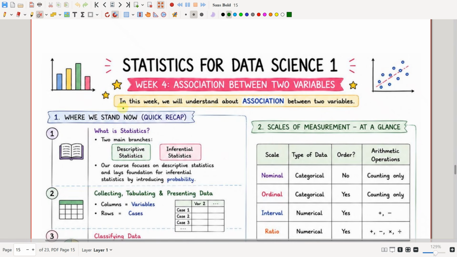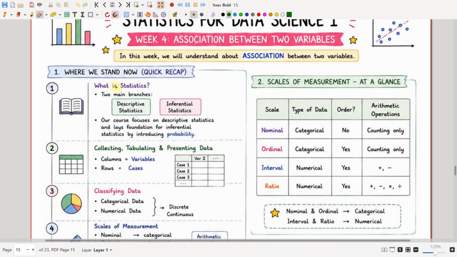So where we stand now, we know what statistics is, and there are two main branches in statistics, descriptive and inferential. Our course focuses on descriptive statistics and lays the foundation for inferential statistics by introducing probability. We saw how we collect, tabulate and present data, where columns represent variables and rows represent cases, and how data is classified as categorical or numerical.